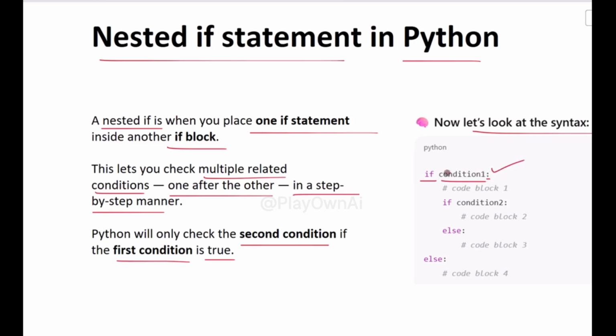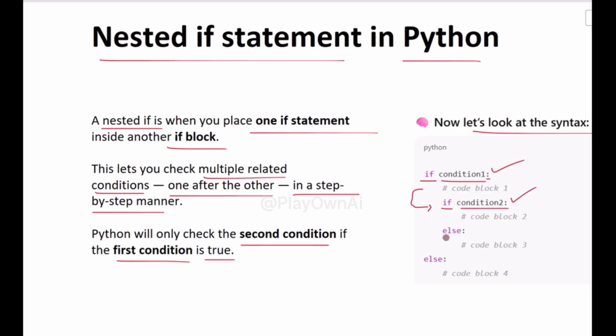If keyword followed by condition 1 and then colon. This is the outer if statement. Python checks this condition first. If it's true, then the code block under it will be considered. Inside this block, we write if keyword followed by condition 2 and then colon. This is the nested if. It only gets checked if the outer condition was true. We're narrowing down the decision based on a second rule.